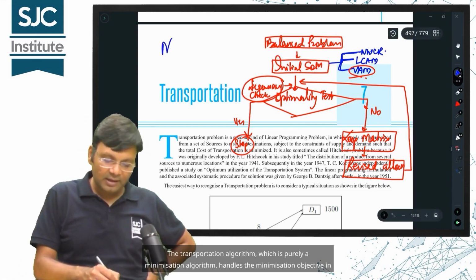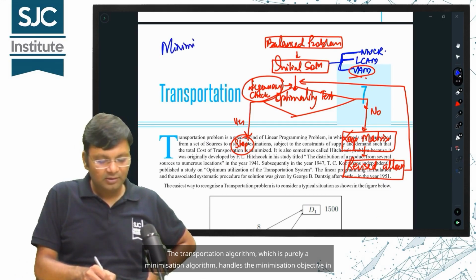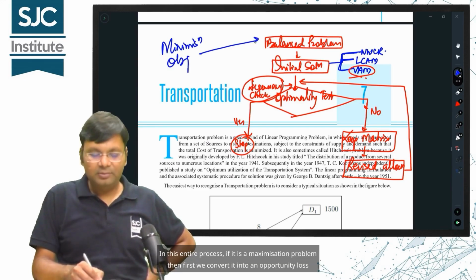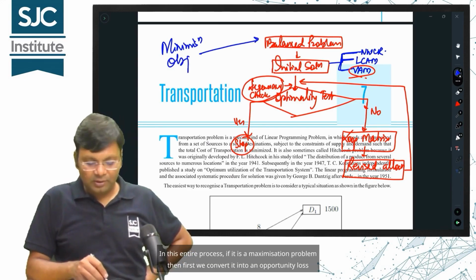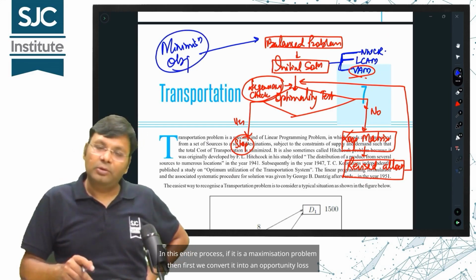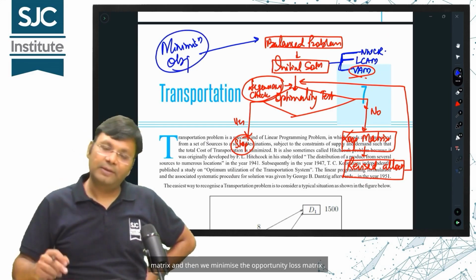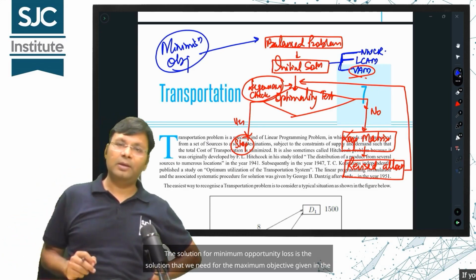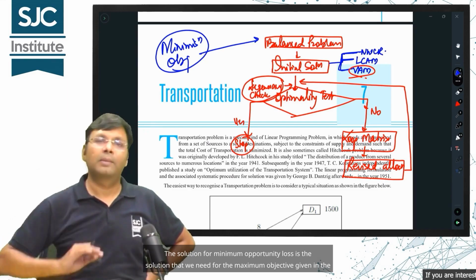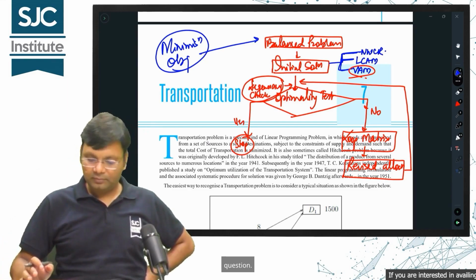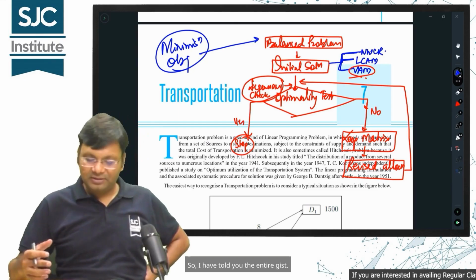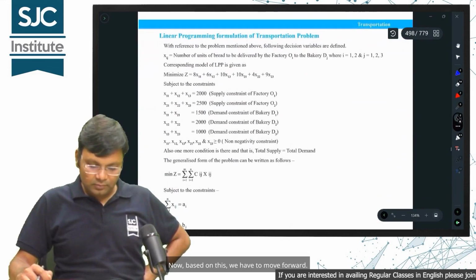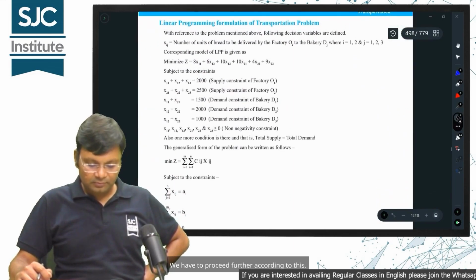The transportation algorithm is purely a minimization algorithm. If it is a maximization problem, then first we convert it into an opportunity loss matrix and then we minimize the opportunity loss matrix. The solution for minimum opportunity loss is the solution that we need for the maximum objective given in the question. So, I have told you the entire gist. Now, based on this, we have to proceed further.